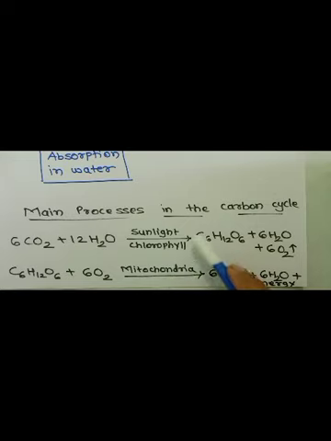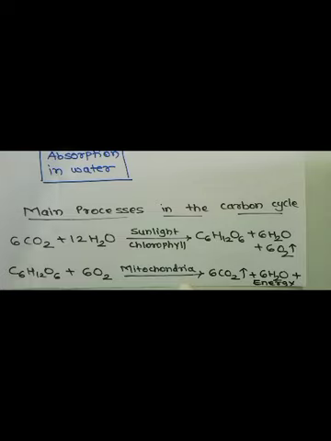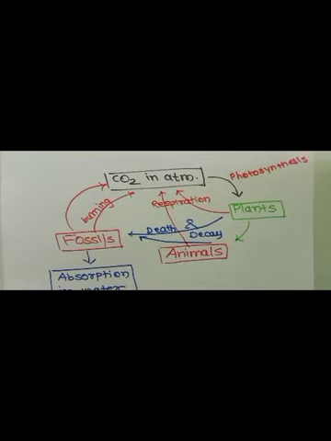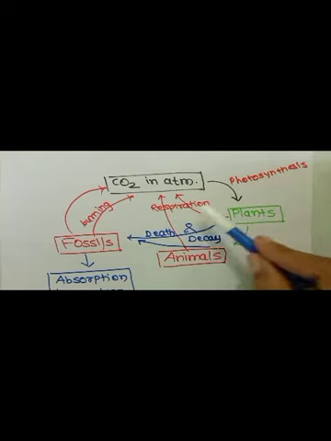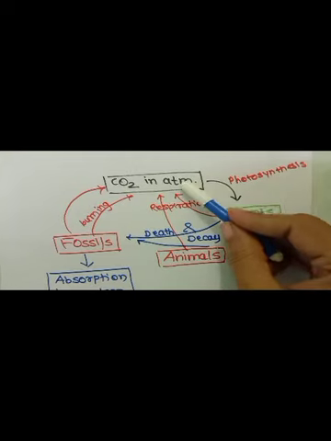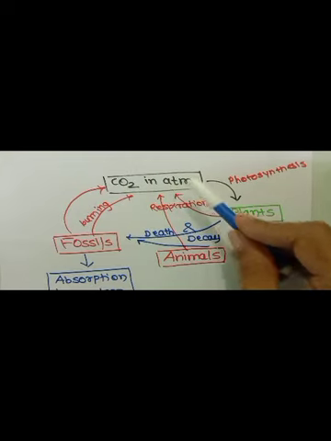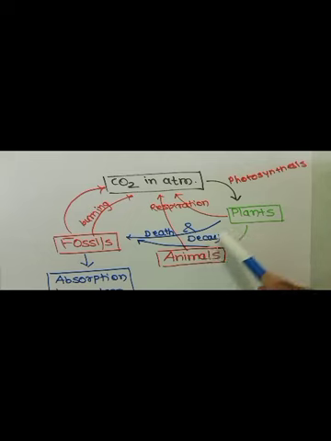In this way, these two processes are very important in the carbon cycle. So I had explained you here in the diagram. I had directly mentioned that photosynthesis and respiration are the two processes with the help of which exchange of carbon dioxide takes place between the atmosphere, that is the abiotic component, and the biotic component. So I hope you have understood this concept of the carbon cycle.